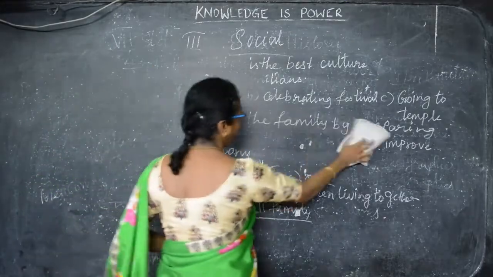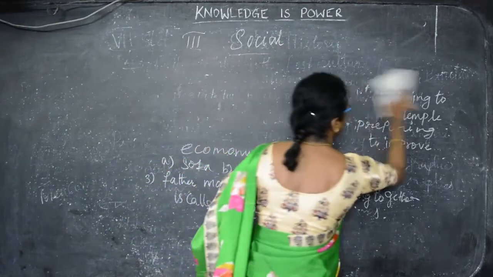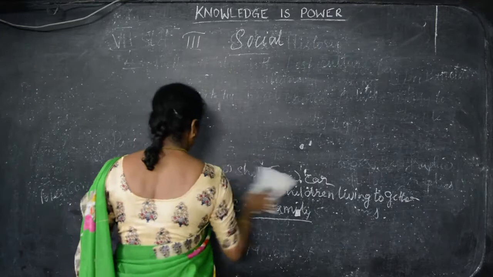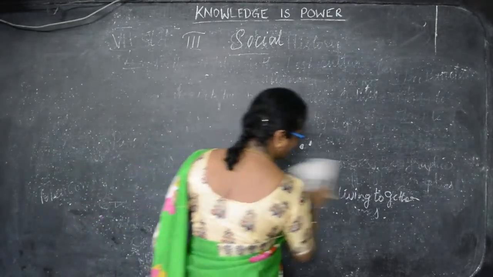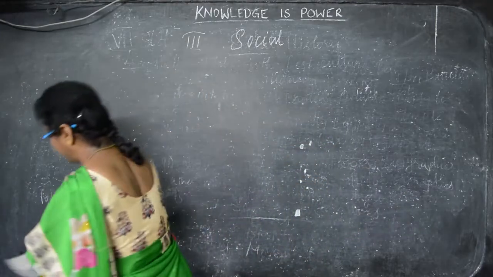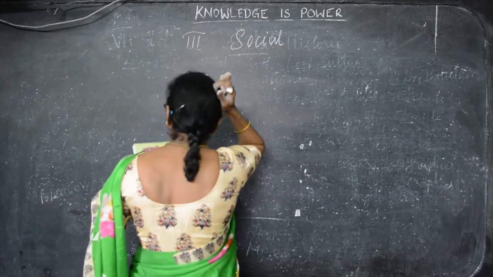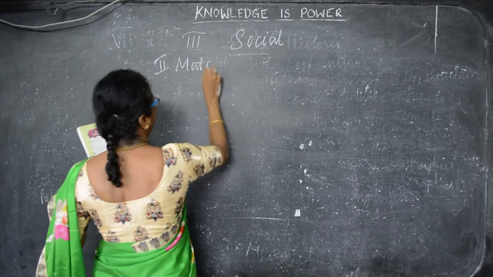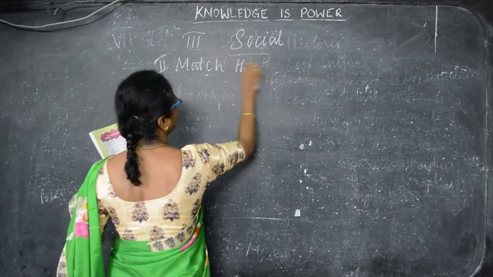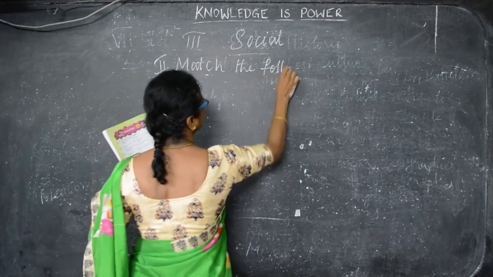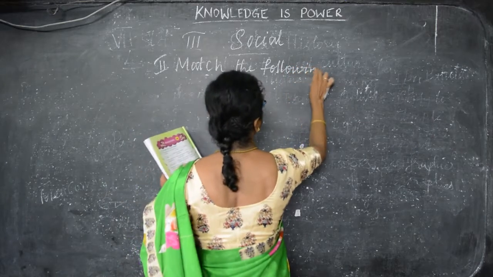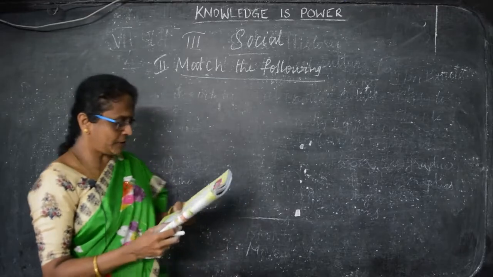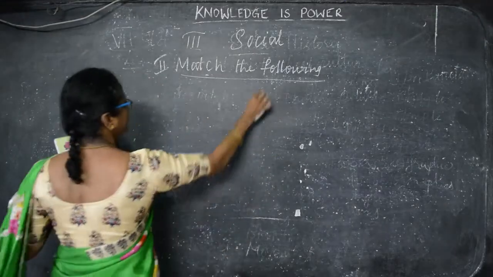If you are having the book, you can take a book and see. Okay children, a notebook also you can take. If you have got a new notebook, school notebook, you can take a notebook and you can write also. Then second one is match the following. Match the following. So here they are given character.